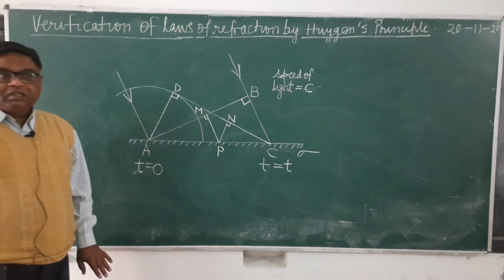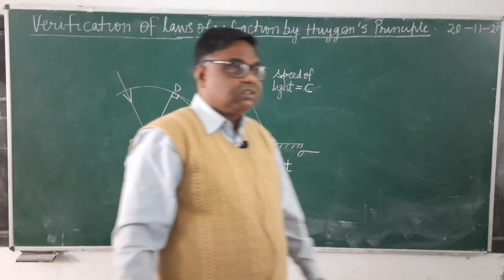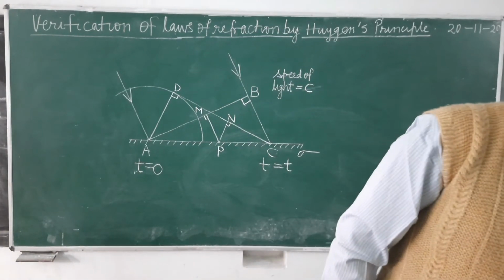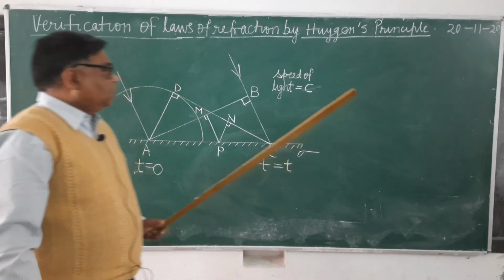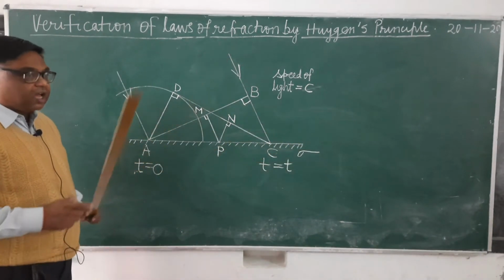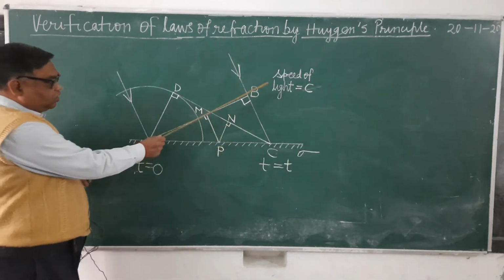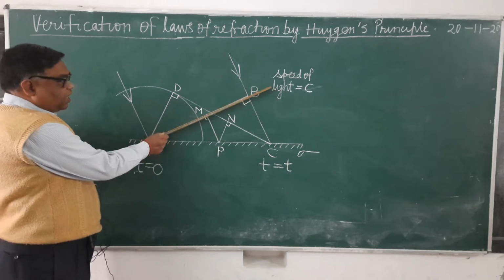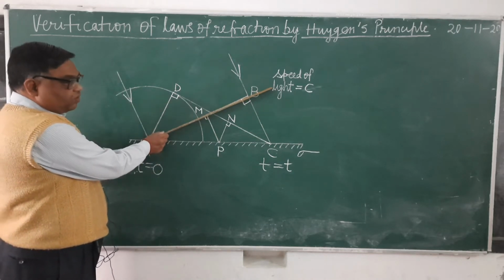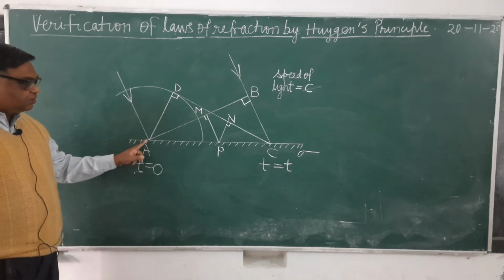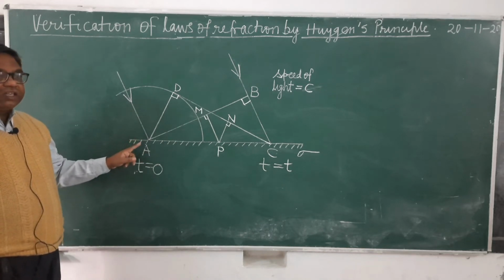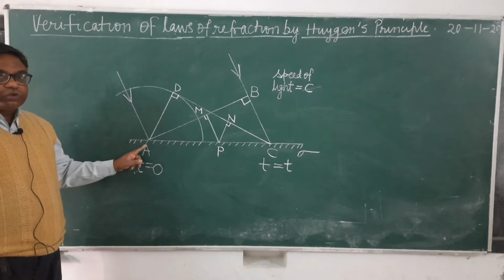Waves always travel normal to the wave front. So see here, this is the wave front and these are the directions of the waves. Let this wave front fall at the point A of the reflecting surface at time t equals 0.